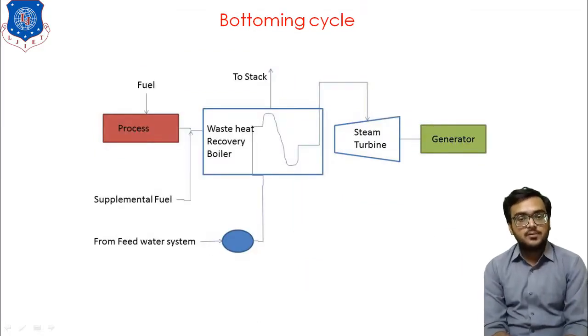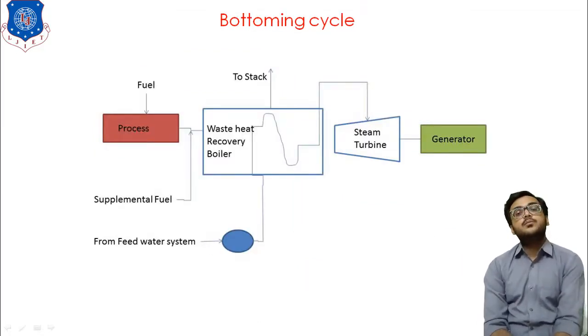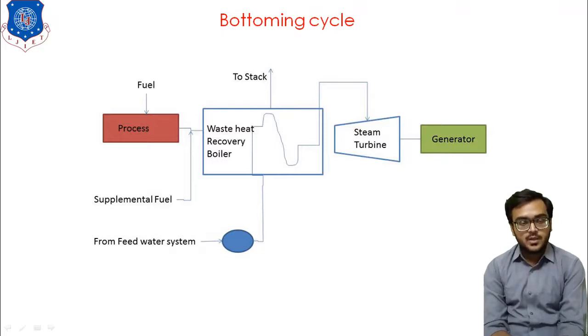Now next one is the bottoming cycle plant. In bottoming cycle plant, as I told you, our main motto is to produce the thermal energy. So here we have a particular process, let's say a combustion process. Because of the combustion process, there is a generation of the thermal energy which we supply to the particular process, whether a heating process in textile industries, or a casting process, whatever the process may be.